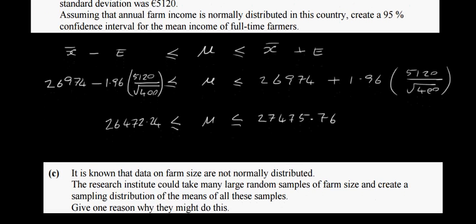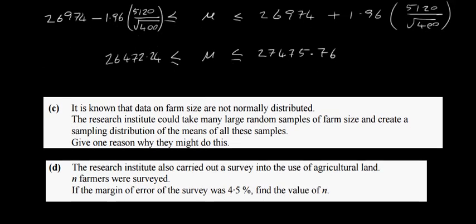Okay, so this part here now, part C just says that it is known that data on farm size are not normally distributed. The Research Institute could take many large random samples of farm sizes and create a sampling distribution of the means of all these samples. Give one reason why they might do this. Okay, so again, let me just move this.